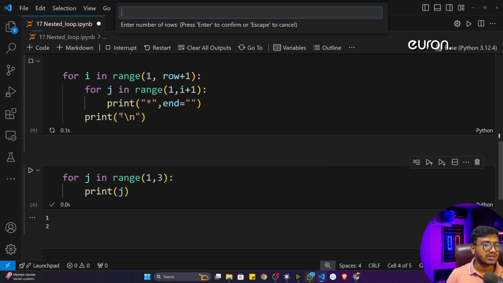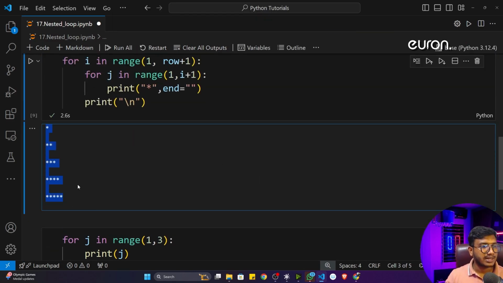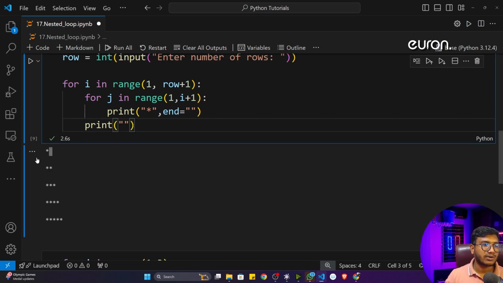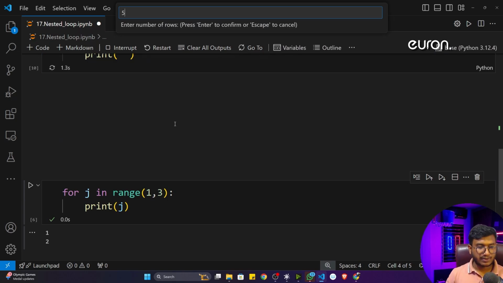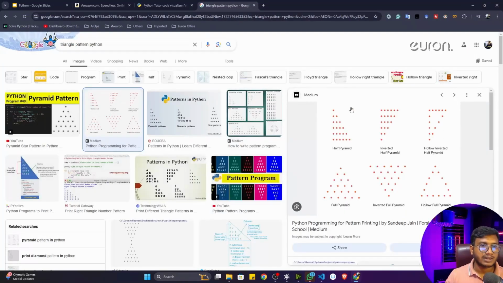Now if I execute this program and press 5, you can see the stars are getting printed, but I'm getting one extra new line, and I don't want this particular new line. So I'll just remove this \n. It will only print, it won't give any kind of new line. Now if I execute and give 5 here, I'm getting the output like that.